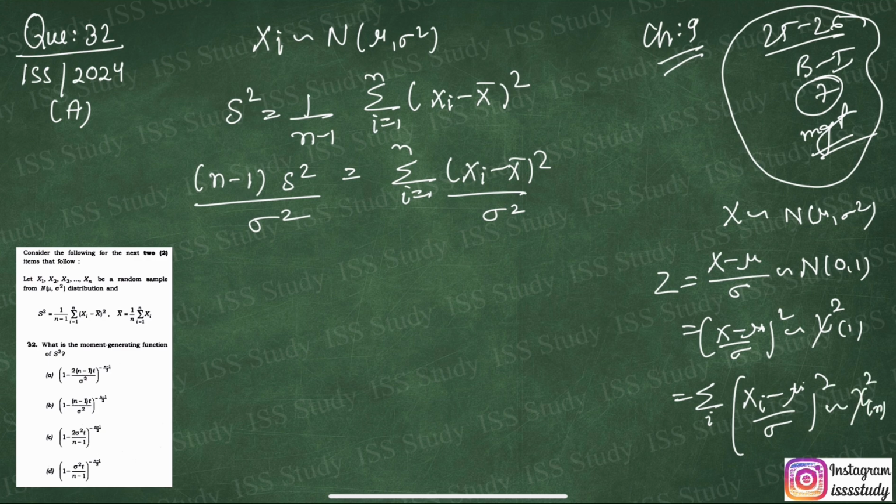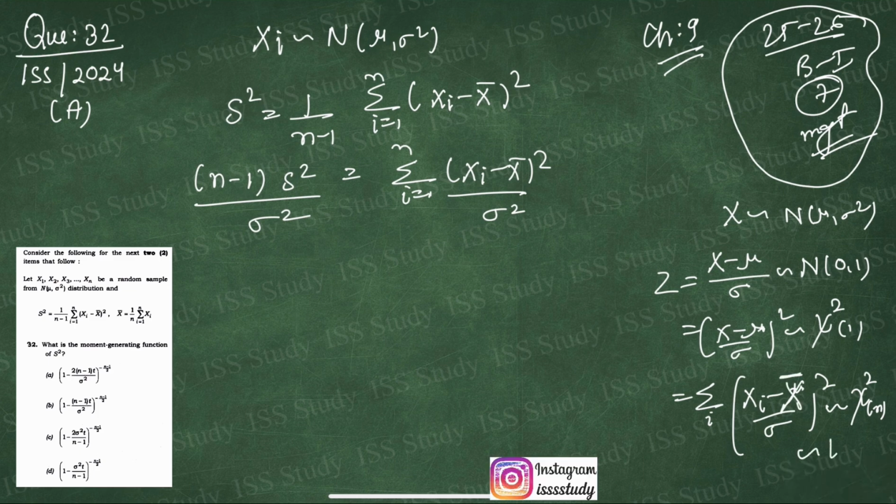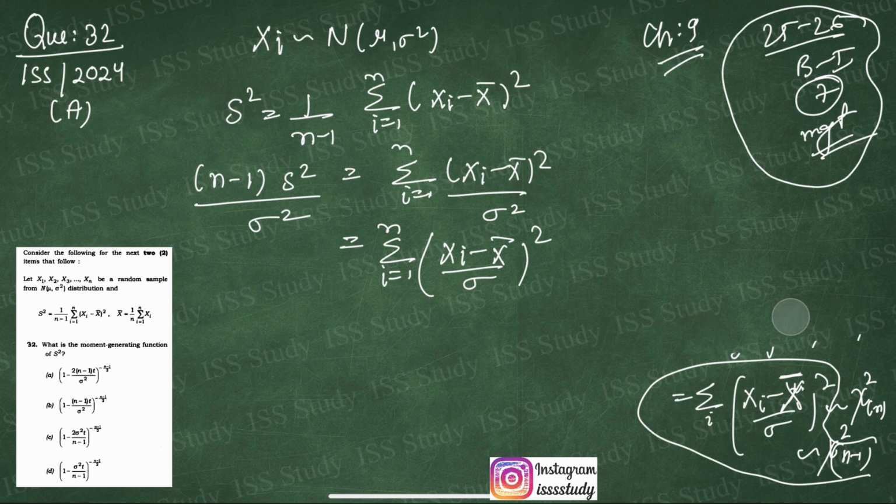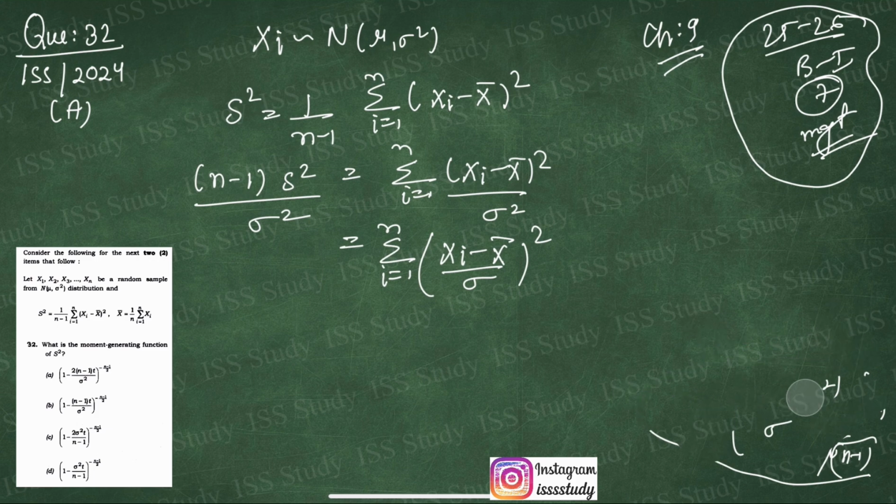If in place of mu we put x bar, then instead of n it will follow a chi-square distribution with n minus 1 degrees of freedom. So this is the concept that I am going to use. That is why I have divided it by sigma square, so that directly I can write summation i from 1 to n of ((xi minus x bar) upon sigma) whole square. This is the same thing that is written here. Now I'm going to rub it so that I can have space to solve the rest of the question.